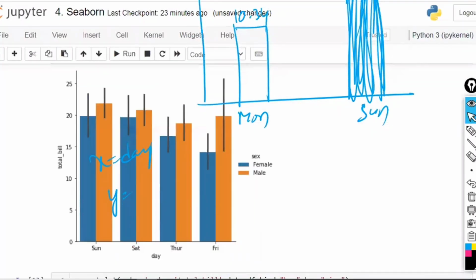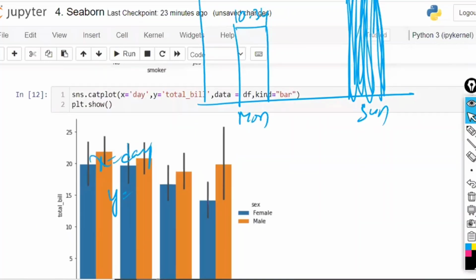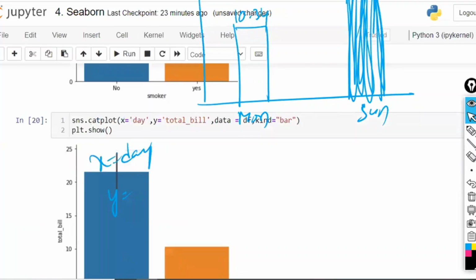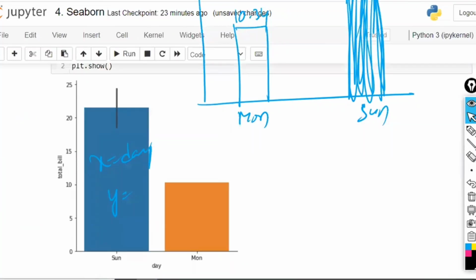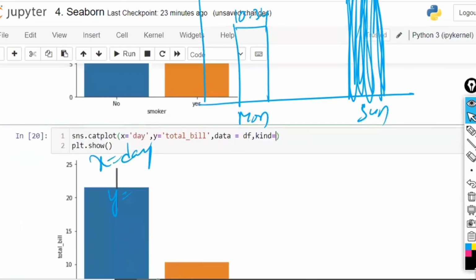That is x is equal to day, y is equal to total bill, data is df, and kind is equal to bar. With respect to Sunday and Monday, for Sunday you are getting the black line. For Monday, nothing is there, that too 10.34, whereas this one is 24.59.